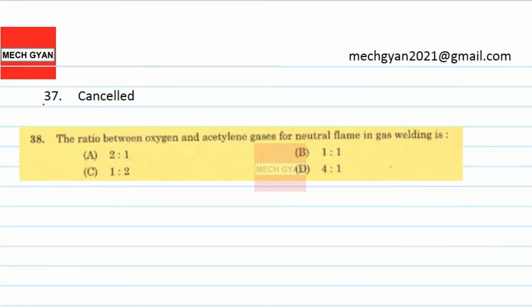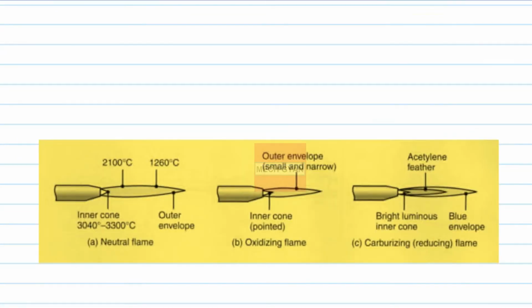So question number 37 was again cancelled. Let's move on to question number 38. The ratio between oxygen and acetylene gases for neutral flame. For neutral flame, the oxygen and acetylene is in the ratio 1:1. Option is B. But let's see other types of flames also.